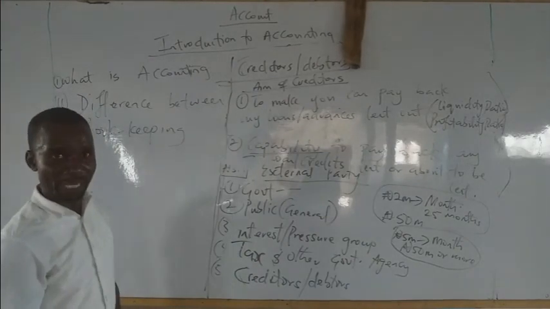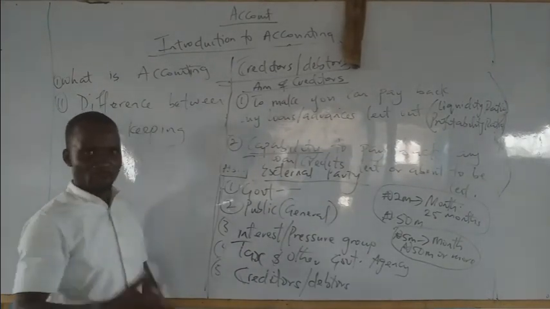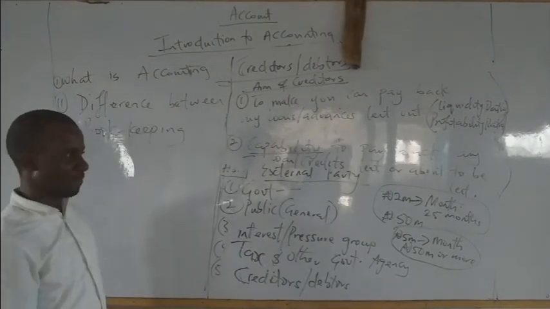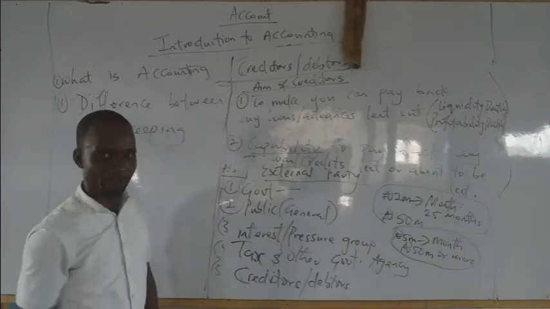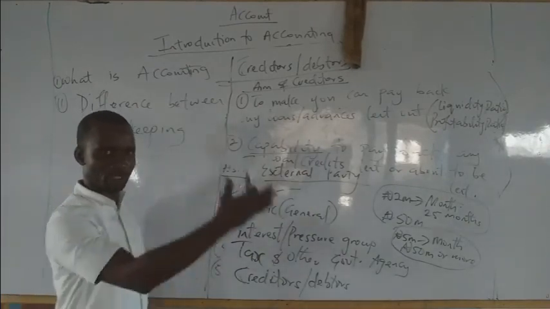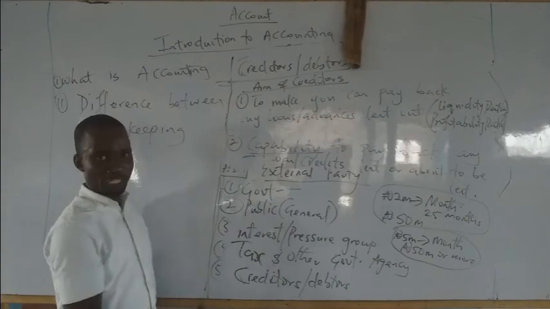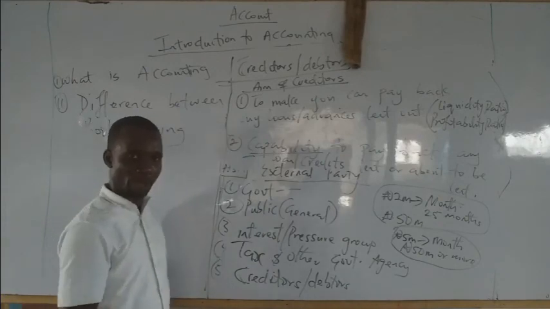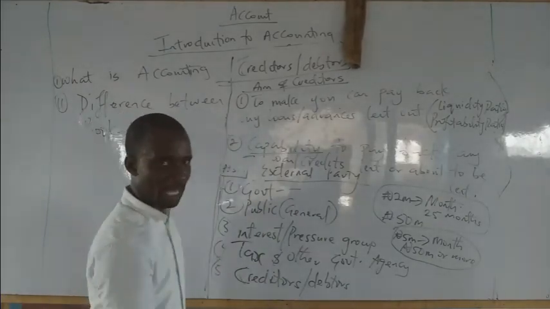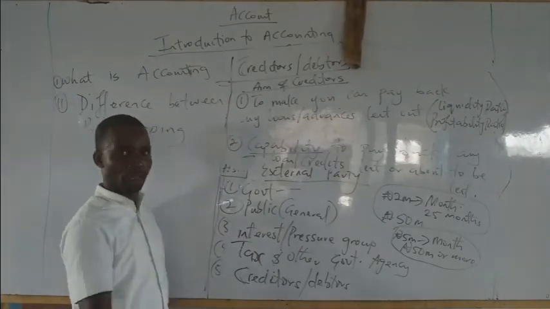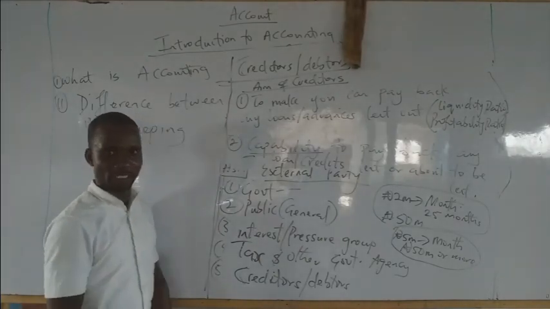Can this person pay? And even if I give him, will he be able to pay? That means they will check the long term, maybe 5 years. Have you been making profit consistently? And how much is your profit? So that they'll be able to know whether you can pay if they give you short or long term advances.